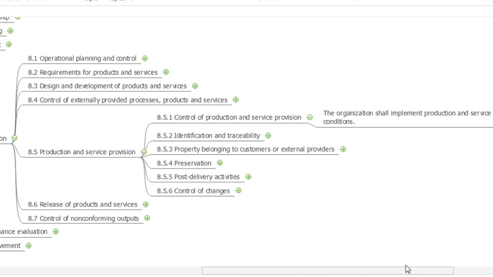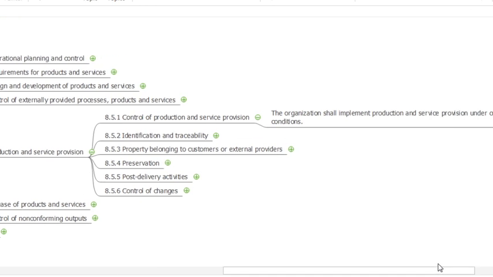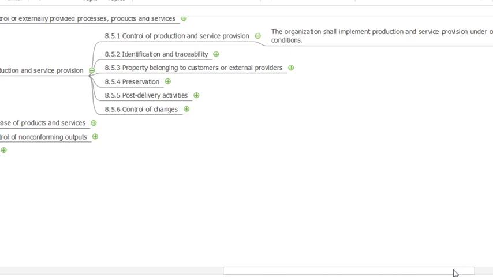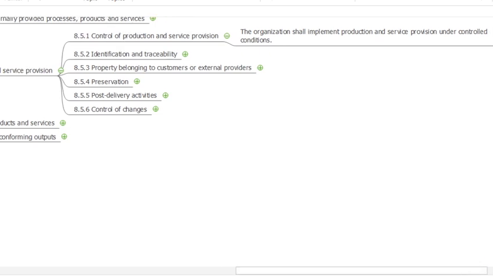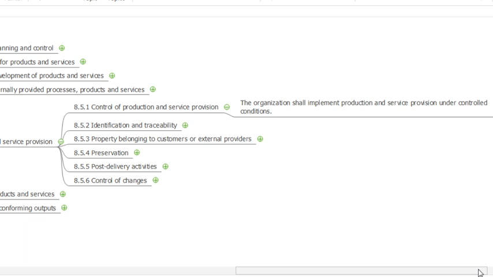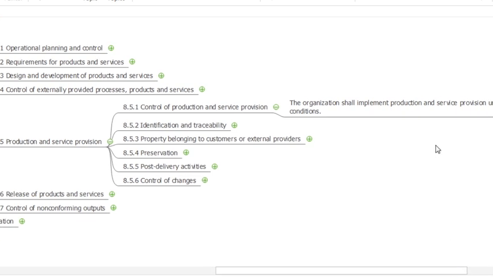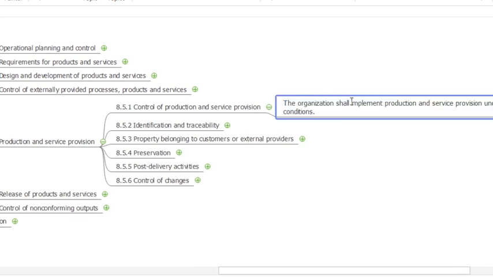Here we are talking about the calibration activities, monitoring activities, and healthiness of the equipment, all these things. Organization shall, again here shall, implement production and service provision under controlled conditions. Under controlled conditions, 8.5.1, and it should be documented information.